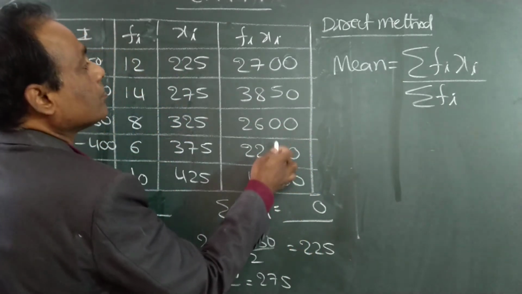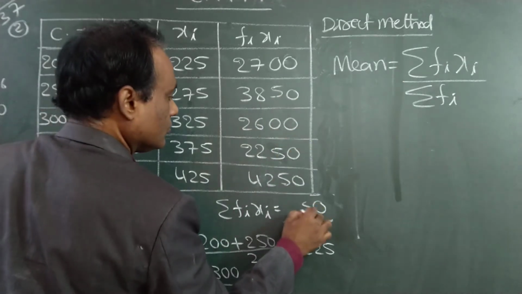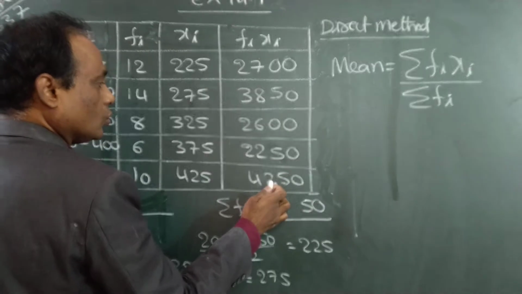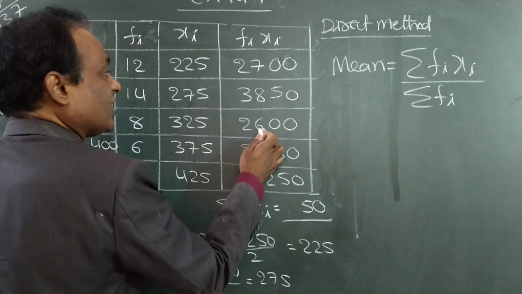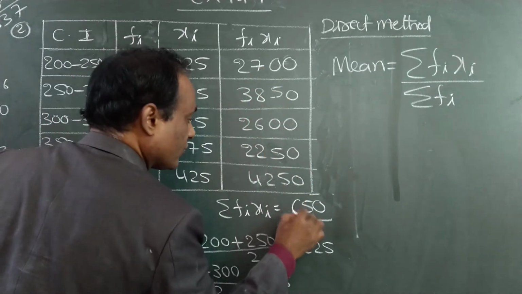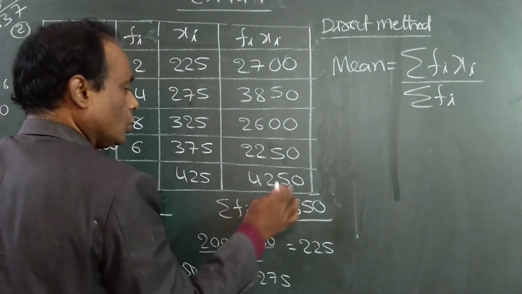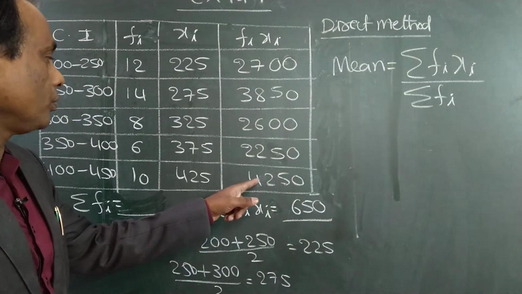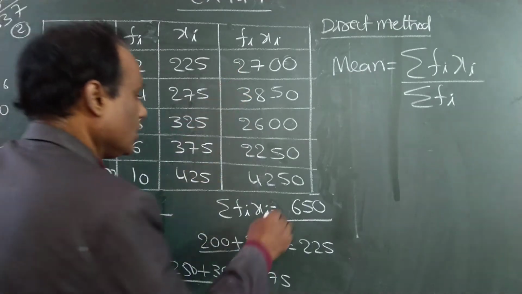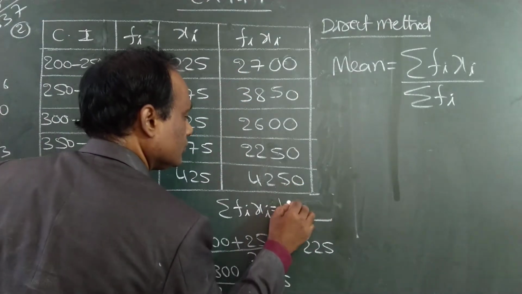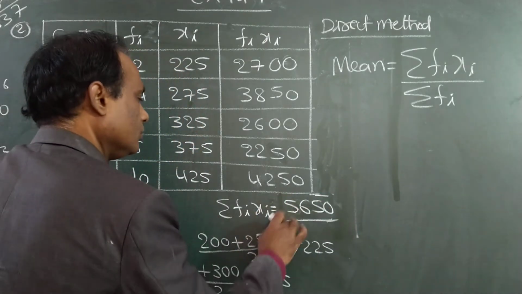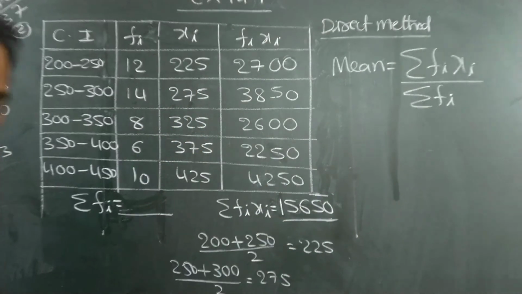5 plus 5, 10 plus 5, 15. 5, 10, 15, 1. 1 plus 2, 3 plus 2, 5 plus 6, 11, 19, 26. 2. 2 plus 4, 6, 8, 10, 13, 15. You once check whether it is correct or not.